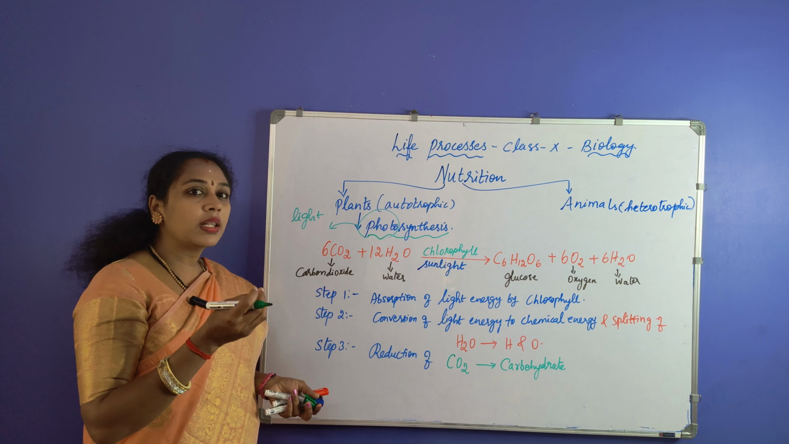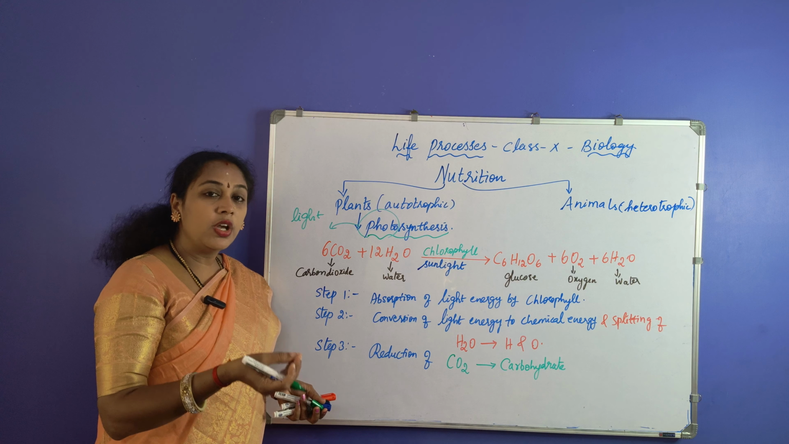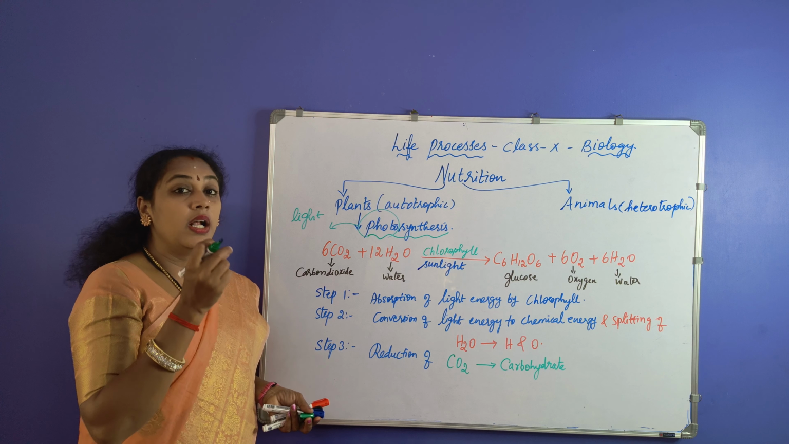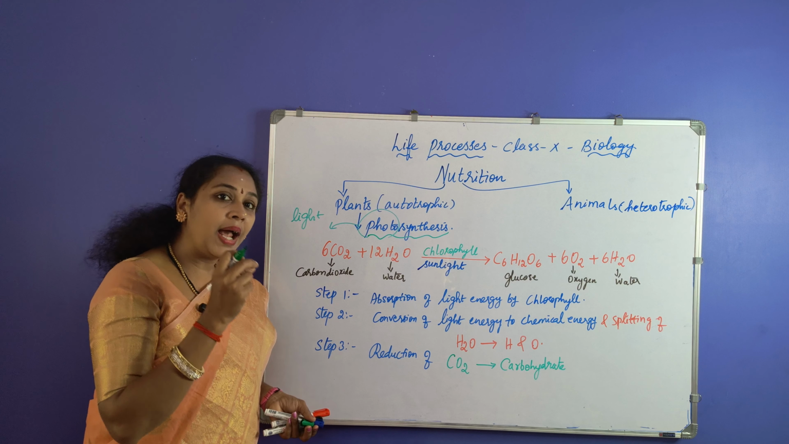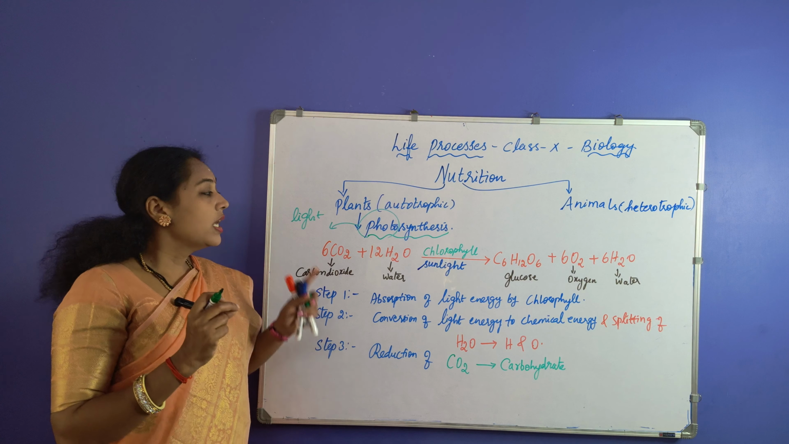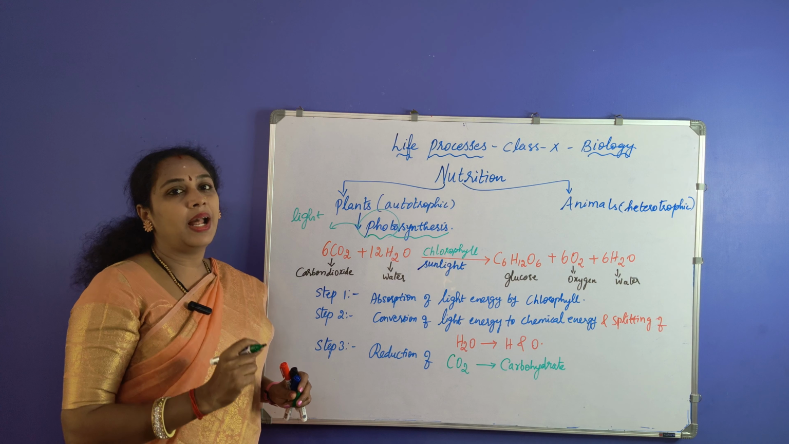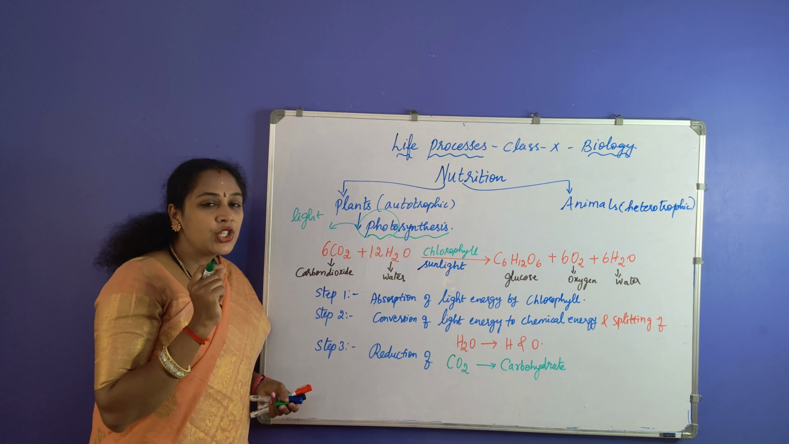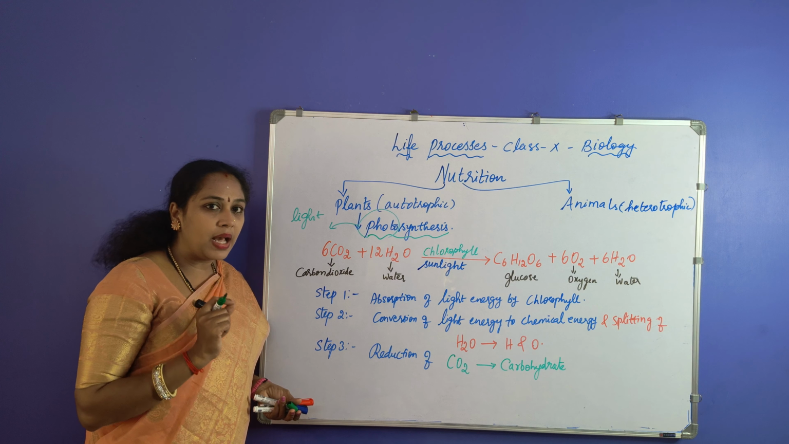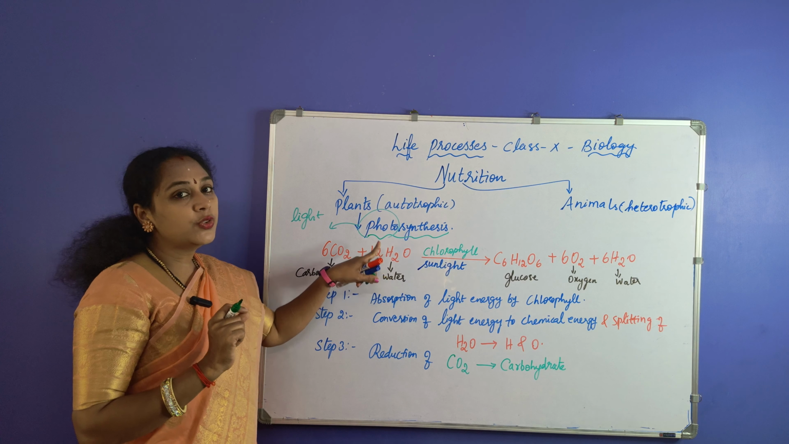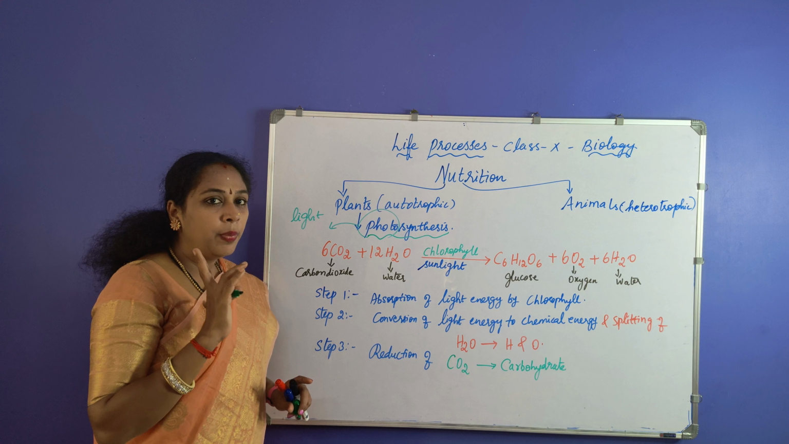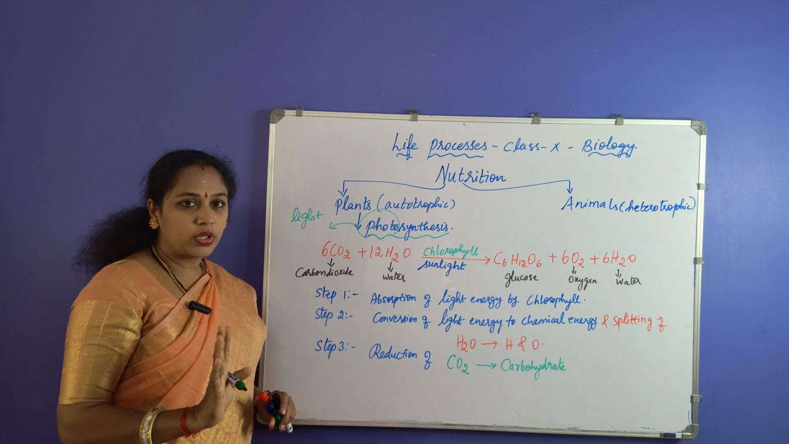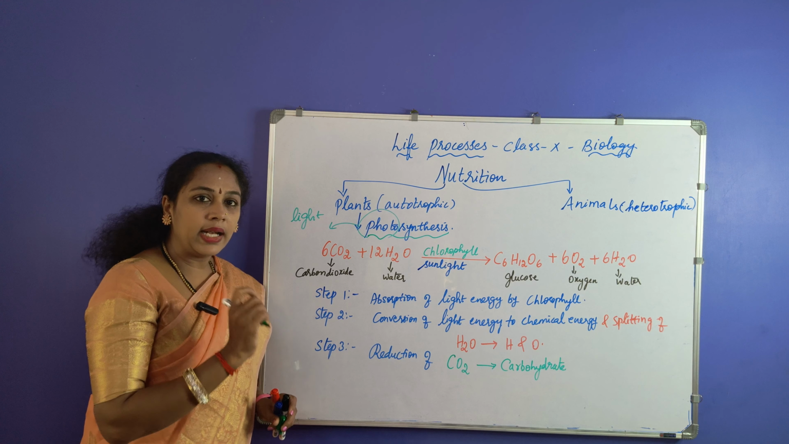Now, what are the raw materials that are used for the synthesis of the food material, and what is the product produced out of that? Coming to the raw materials, what does the plant require for producing its own food? The first one is carbon dioxide. That is a gaseous material required by the plant to prepare its food, and the next one is water. These are the two important raw materials required by the plant to prepare its own food.